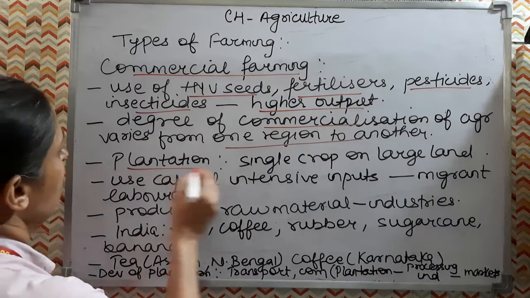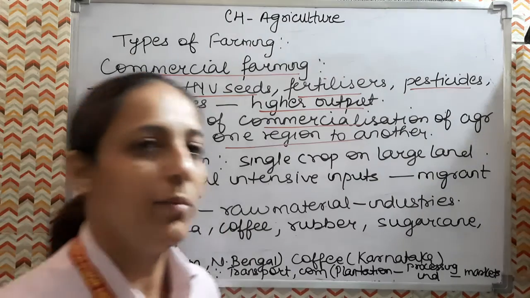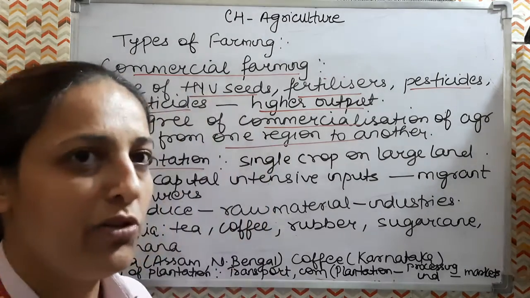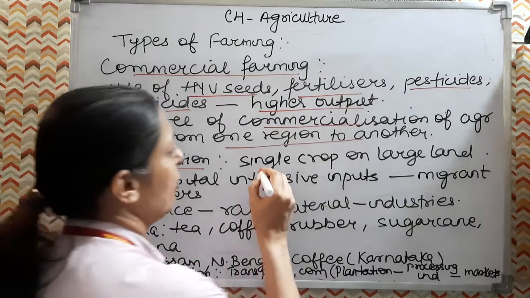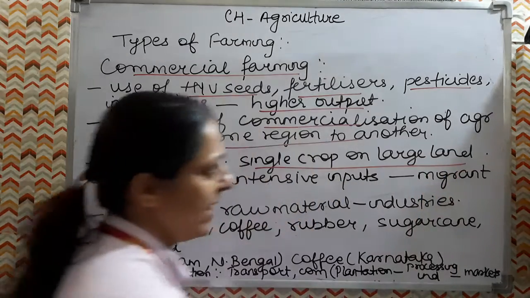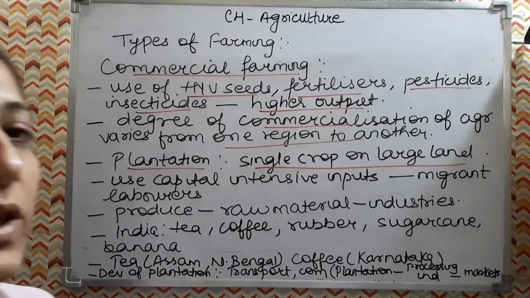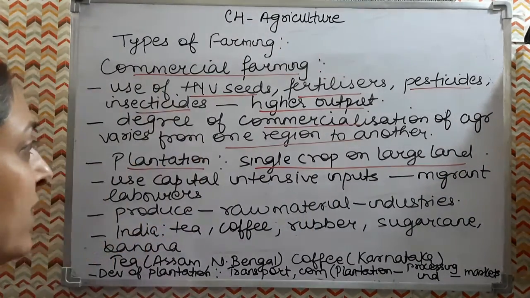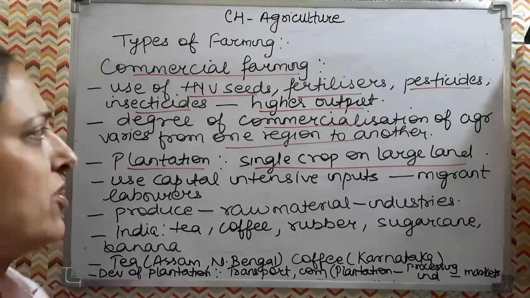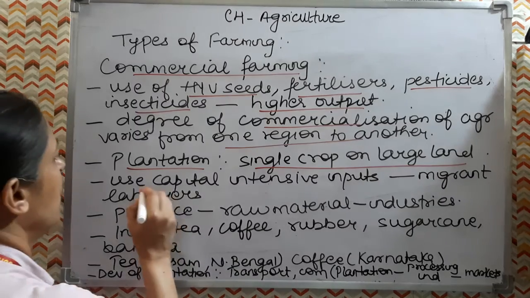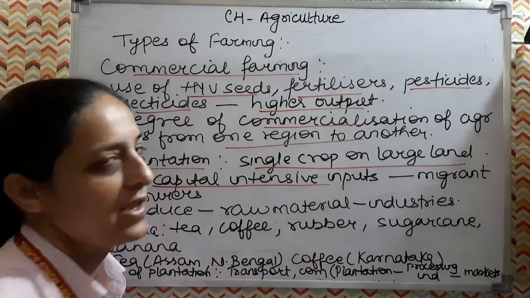Now another type of commercial farming is plantation. So it is a type of commercial farming only. Plantation means a single crop is grown on a large area. So only a single crop is grown there, mainly for selling in the market or for the industries. So here a lot of use is made of capital intensive inputs.